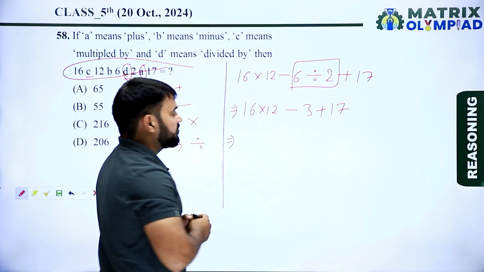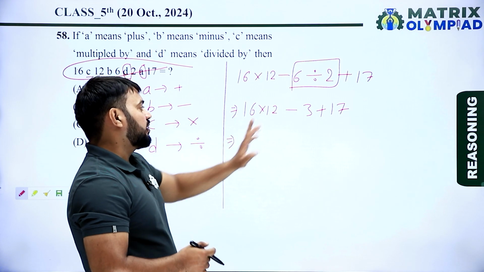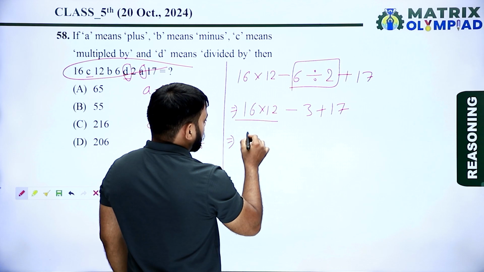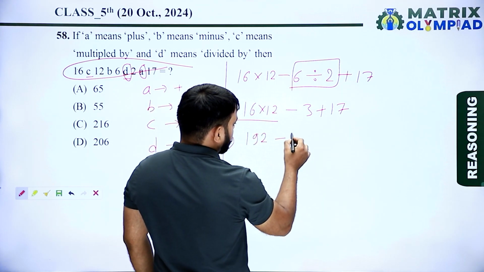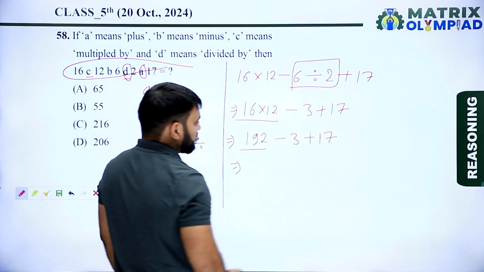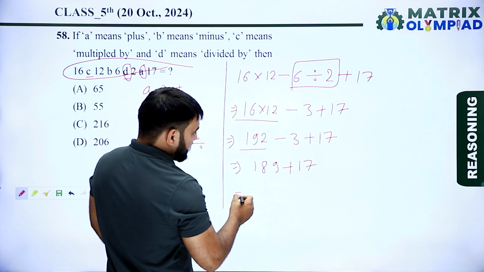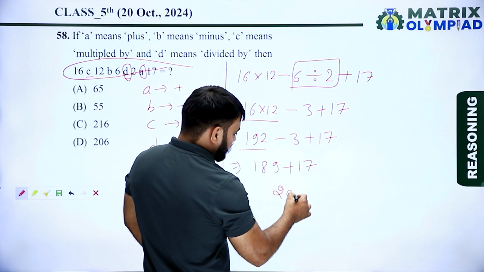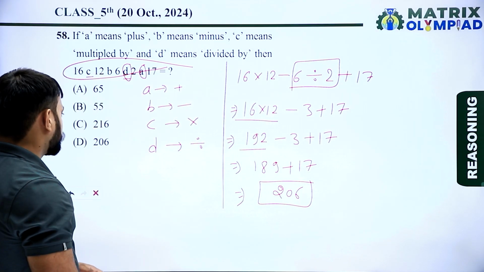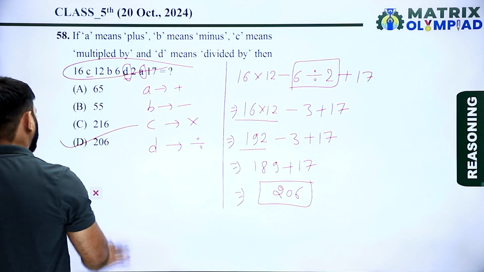Now multiply the numbers. 16 multiplied by 12 it means 192 minus 3 plus 17. 192 minus 3, it means 189 plus 17. 189 plus 17, it means 206. So now here value of given equation is 206. It means option D is the correct answer of this question. Let's move on to the next question.